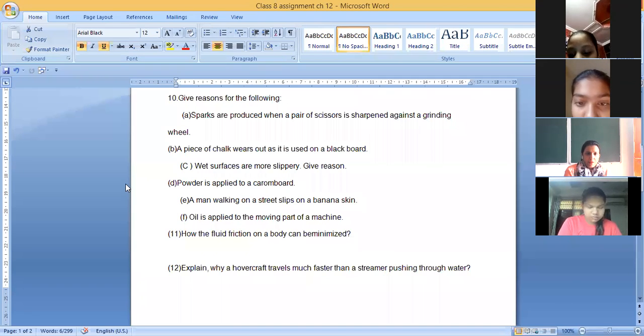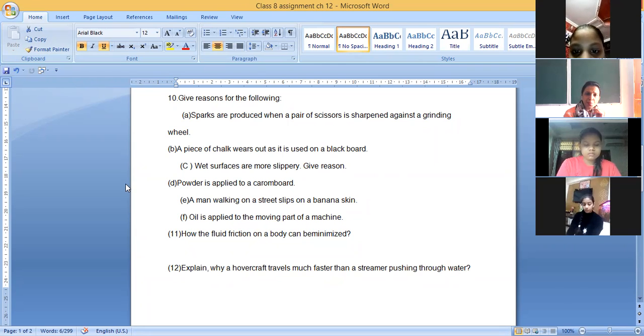Powder is applied to the carom board because it reduces the friction so that the strikers can move easily on the board. Yes, and you all do it while playing carom. You want the surface of the board on which you are playing to be smoother. So how can it be smoother? It can be smoother by sprinkling powder on the carom board.